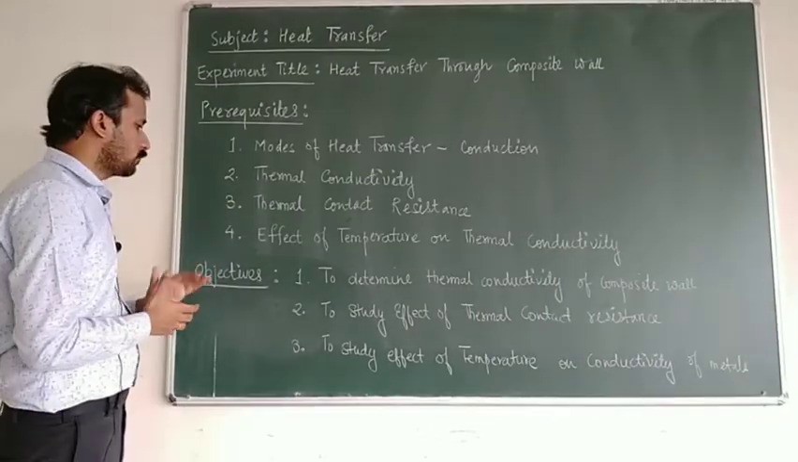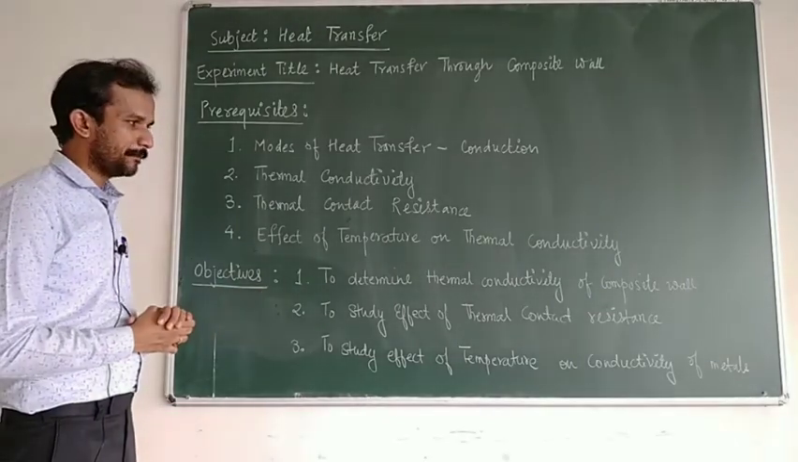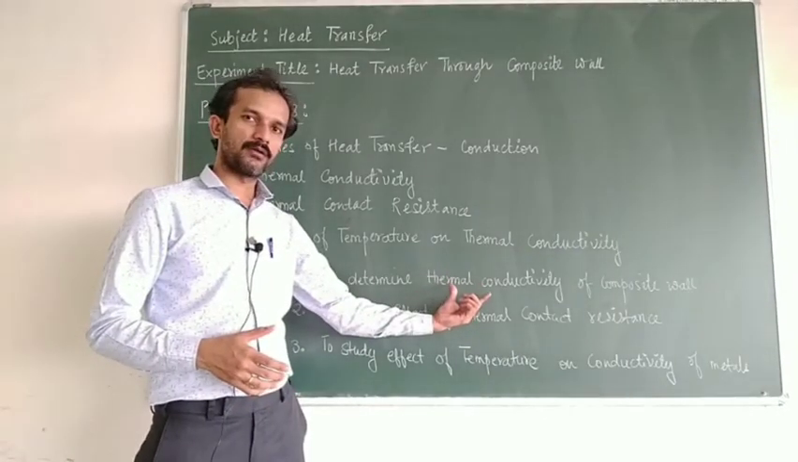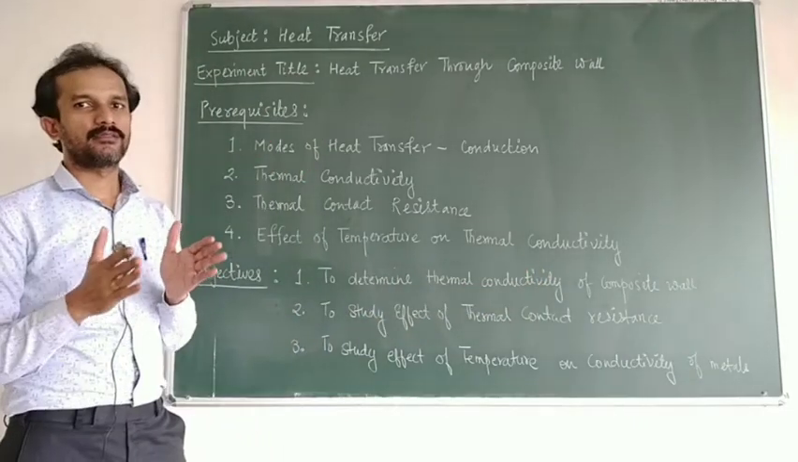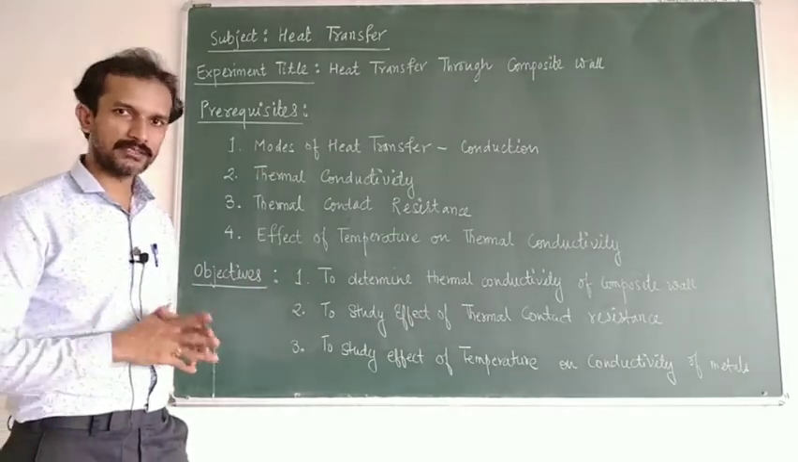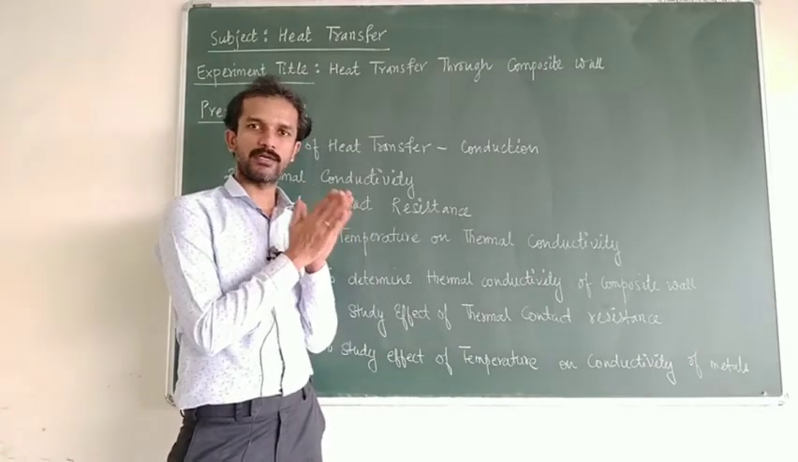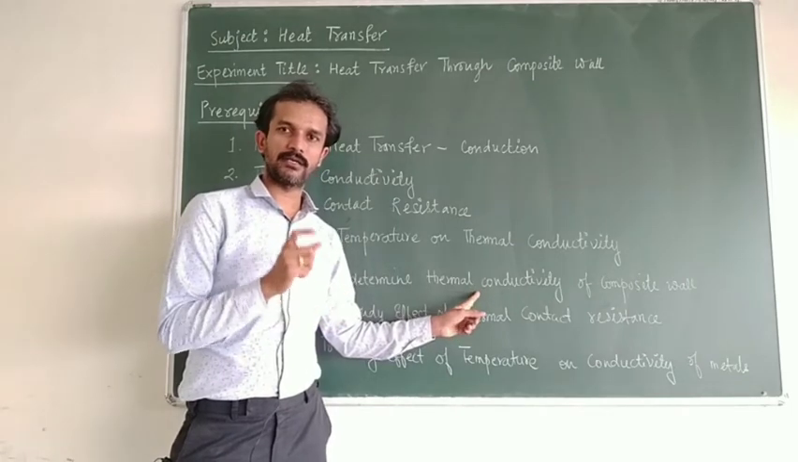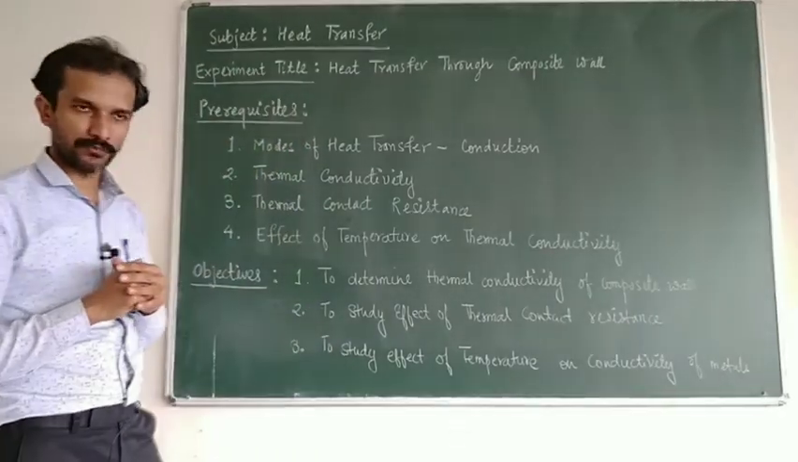Okay. Now we'll discuss the objectives of conducting this trial. There are 3 objectives basically. The first one is to determine the thermal conductivity of the composite wall. For that purpose we have to make a setup where there will be a composite wall. We will discuss this when I discuss the diagram and the setup, and you will understand what is meant by composite wall. There will be 3 to 4 plates stacked over each other forming a composite wall. We have to determine the equivalent conductivity of that wall and the individual conductivity of the particular plates also.